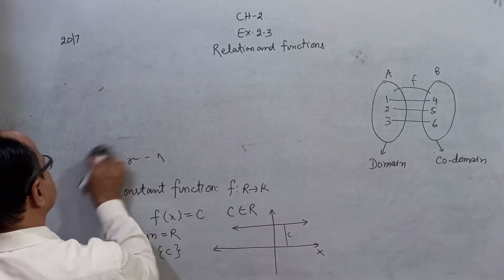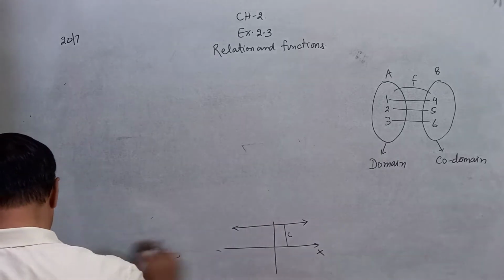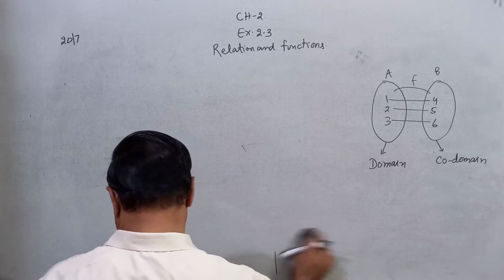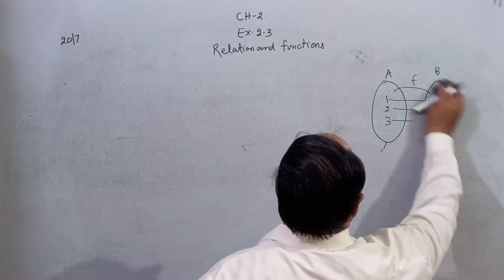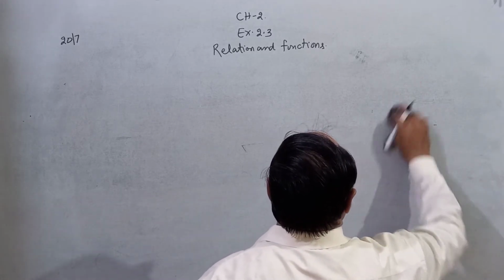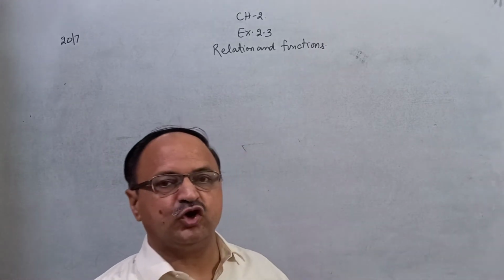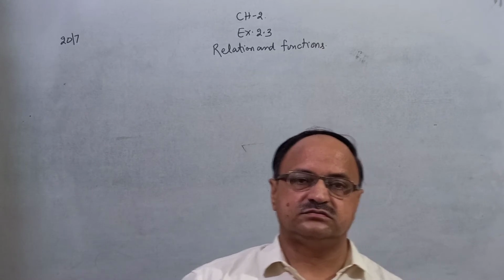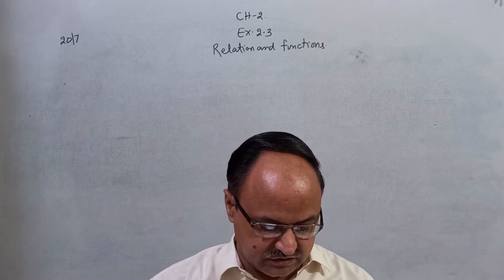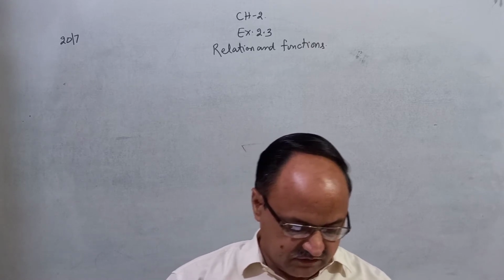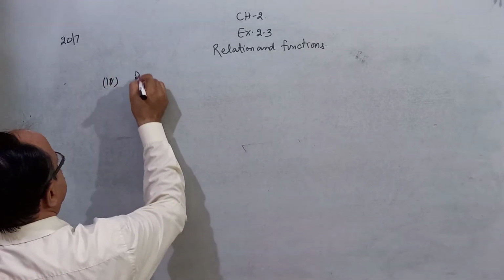Polynomial function. Third is polynomial function, and the graph of polynomial function is different for each function. Clear? It is not a unique graph. Clear? And the fourth one is rational function.